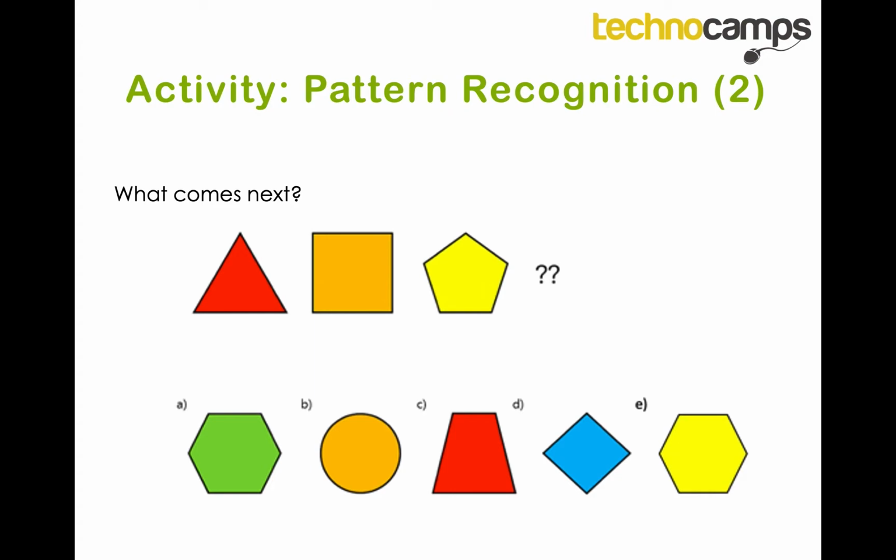Now the second pattern that we can see is the colors themselves. The colors go from red, orange, then yellow. Out of A and E, if we were to put E next to it, it wouldn't be following that color pattern. Therefore, we have eliminated all of the rest and found that A was the answer. Because A has six sides, it's a hexagon, and A also follows the color pattern, which is red, orange, yellow, green, which follows the pattern of a rainbow.